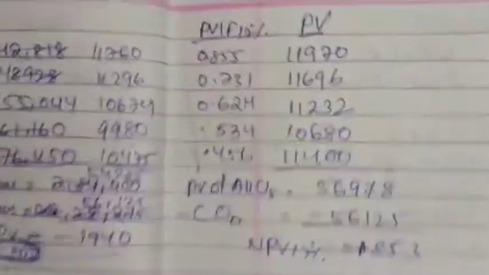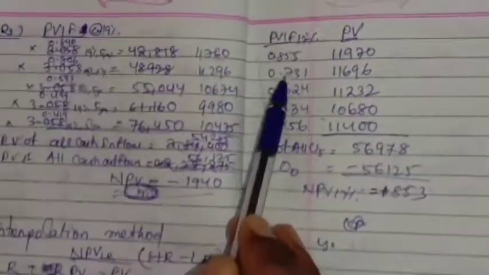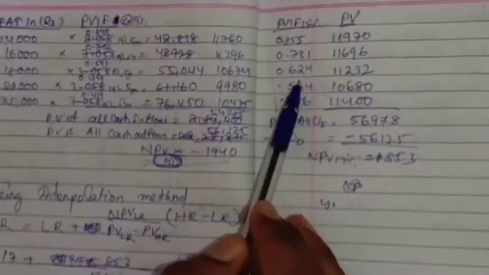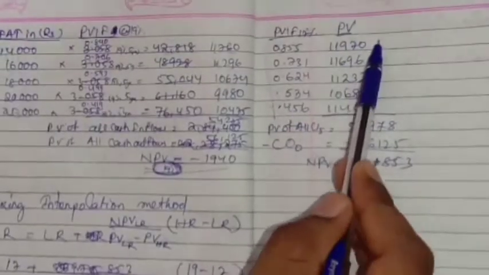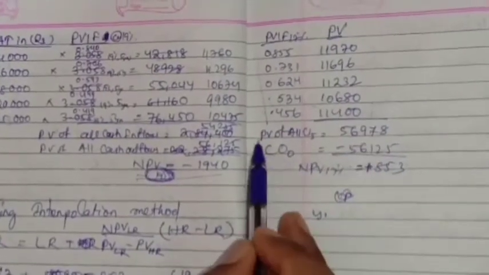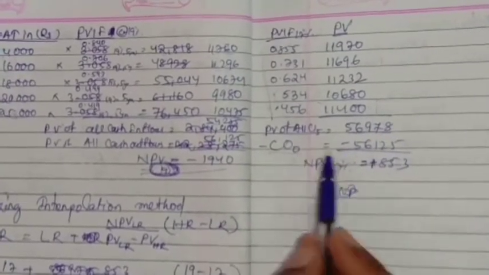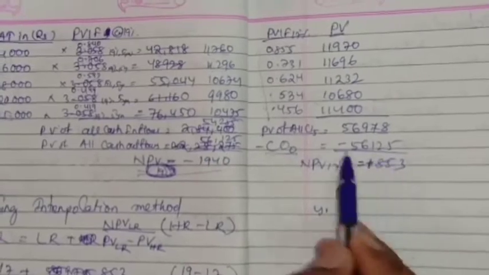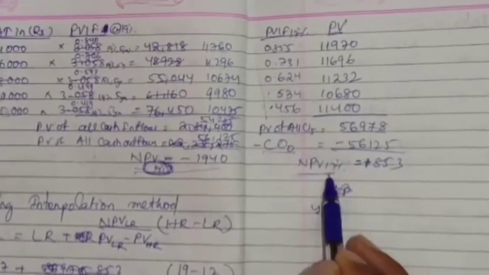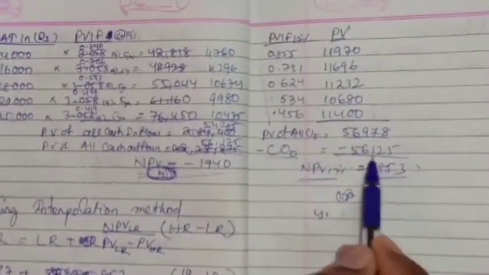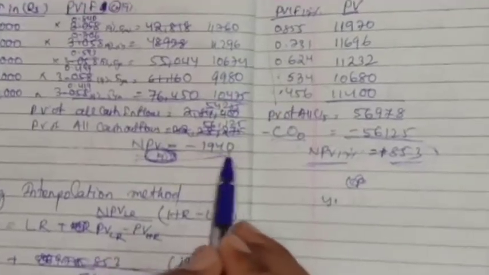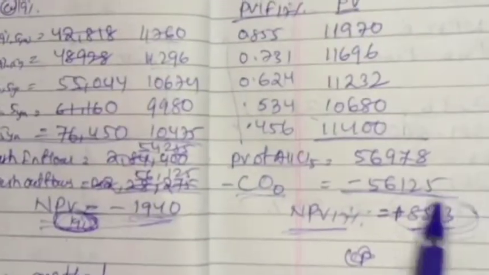Multiply each with the corresponding cash flow, and add them: you get 56,978, against the cash outflow. If you deduct, you get a positive NPV. So at 19% we get negative, and here it is positive.